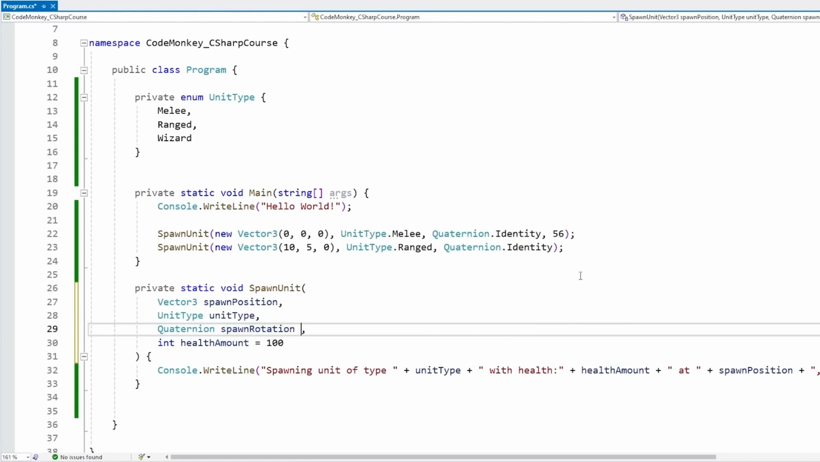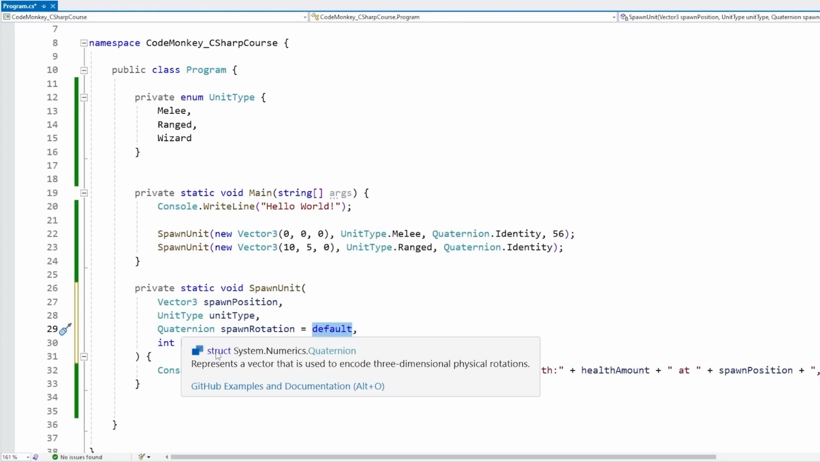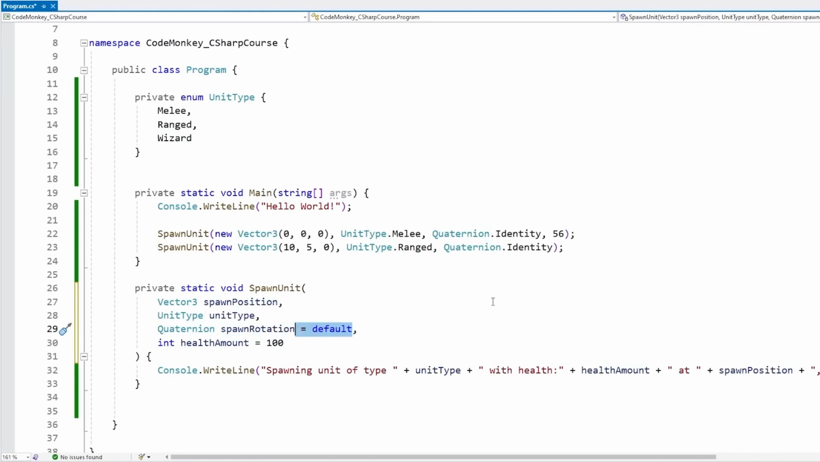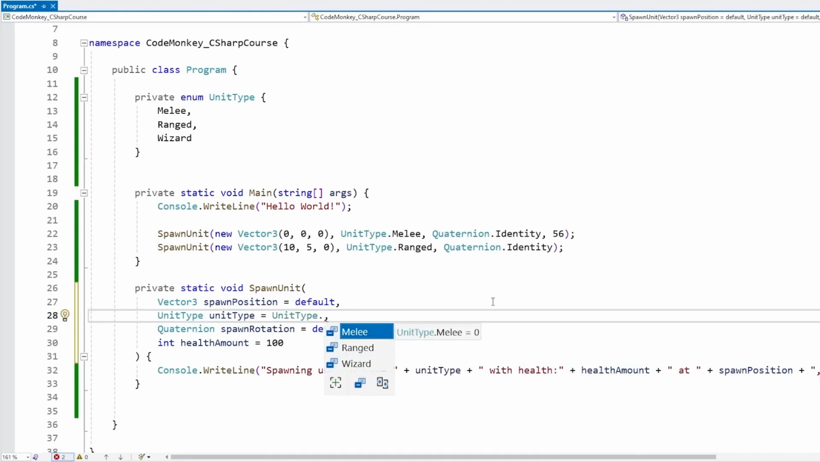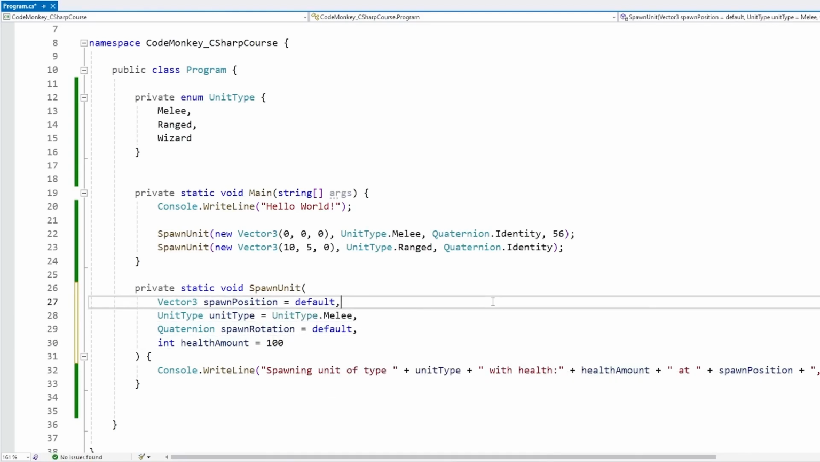So we cannot use that, but we can use the default keyword. This will basically use the default value for that type. So in the case of a quaternion, which is a struct, it is simply going to initialize that struct with everything at 0. So for this struct, we can use this. And for the vector3, same thing, we can use that. And for the unit type, this one is an enum, so we can just assign a default value. And like this, everything works.